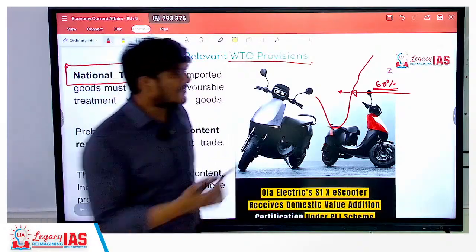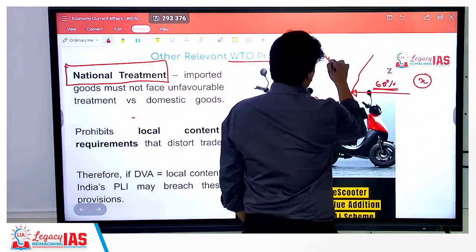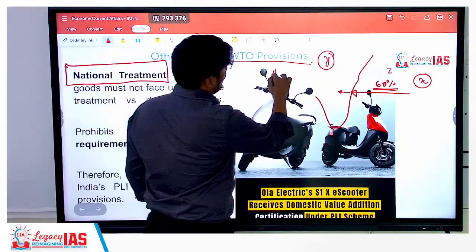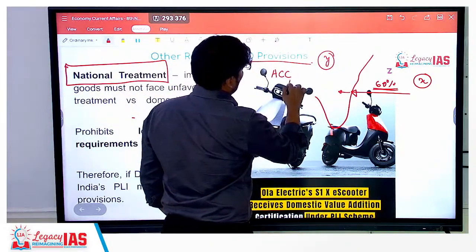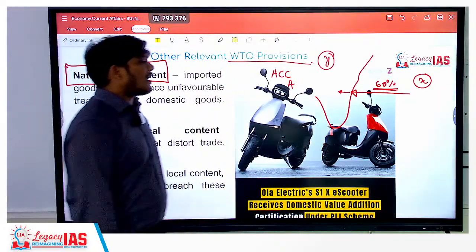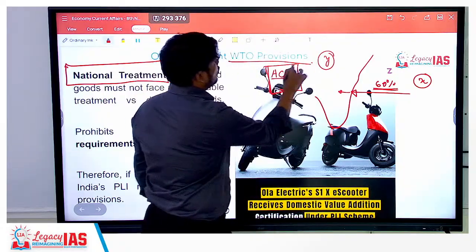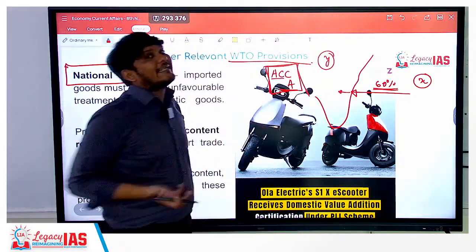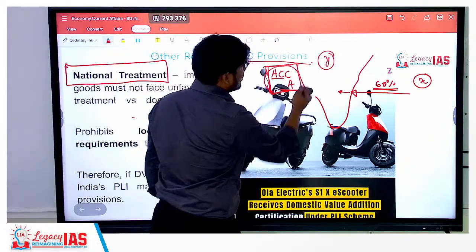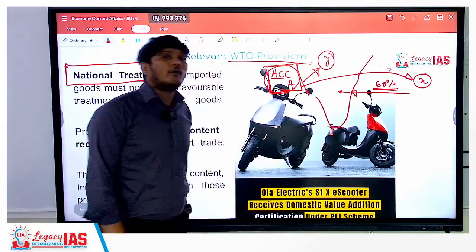Now, so let's say there is an X product from China and there is a Y product manufactured within India. Now while producing the ACC batteries or the auto or automobile parts, the government of India says that you have to show that you have added value to these products domestically. Now that means what? That means this is urging these companies to use domestic products and not the foreign imported products.